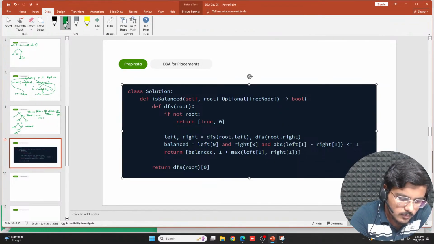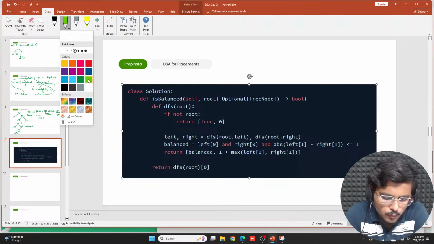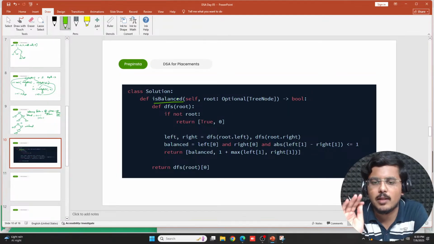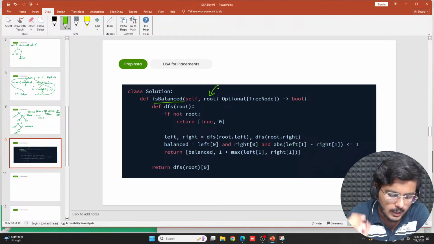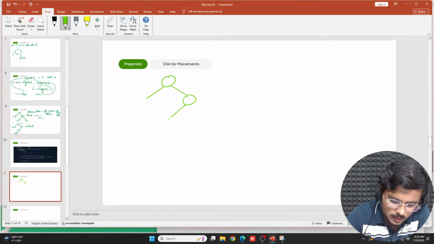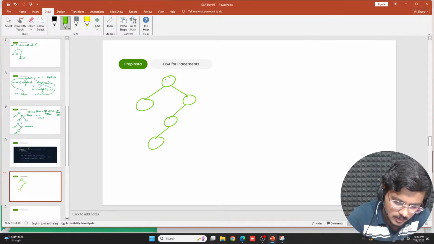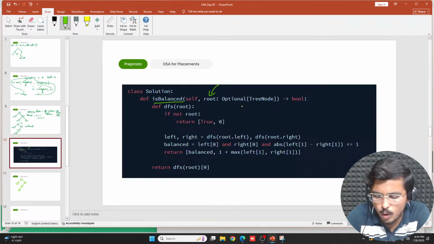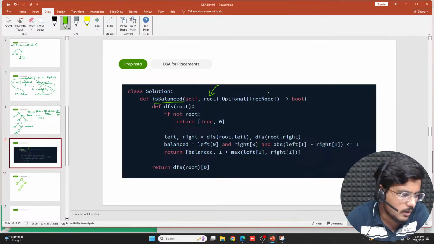Now coming back here again, if you see, I have declared the isBalanced function to check whether my tree is balanced or not. All I'll do is pass on the root again. So let's declare a tree here, which is this particular tree. This is imbalanced, and this is 1 2 3 4 5. Now I pass 1 as the node here. 1 is the root node, and again the optional tree node basically represents that it can contain a node or it can contain null or 0 as the value.